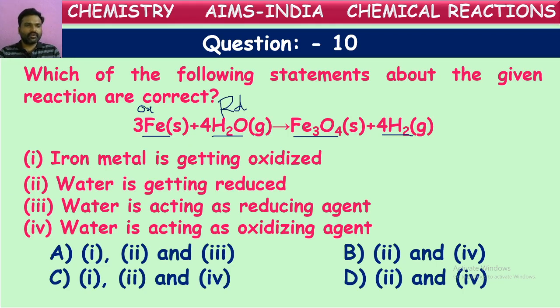Now, in terms of oxidizing agent and reducing agent, the substance which is helping for the reduction of others is called reducing agent. The substance which is helping for the oxidation of others is called oxidizing agent. To say simply, the substance which is getting oxidation is the reducing agent. The substance which is getting reduction is the oxidizing agent. Let us see here. Iron is taking this oxygen from water and helping for the reduction of this water. What can we say now, iron? Iron is reducing agent.